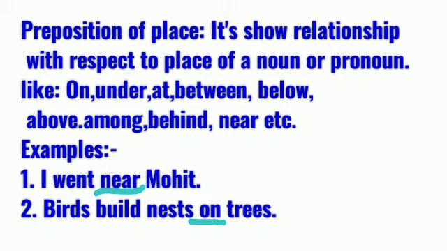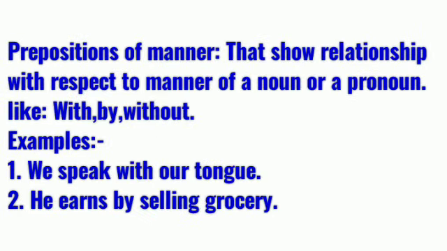Now the third is the preposition of manner, which shows relationship with respect to the manner of a noun or a pronoun. With, by, without. Examples: we speak with our tongue. He earns by selling grocery. Both words, with and by, underlined, are your prepositions of manner. We use with and by for manner. Now we use without: I cannot live without you. That is also manner.